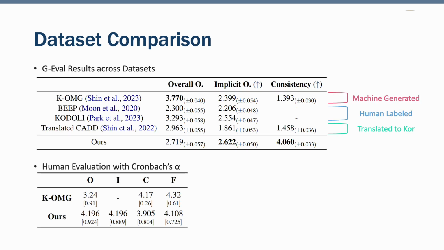So how did we perform? We compare KDA to existing dataset. KDA achieved the highest scores in implicit offensiveness and pair consistency. That means our sentences are both meaningfully toxic and faithfully grounded in the original neutral sentence. We also ran a human evaluation between KDA and KOMG since both are machine generated. While KOMG shows slightly better pair consistency, it has lower agreement within annotators. In contrast, our dataset has both high consistency and strong inter-rater agreement.